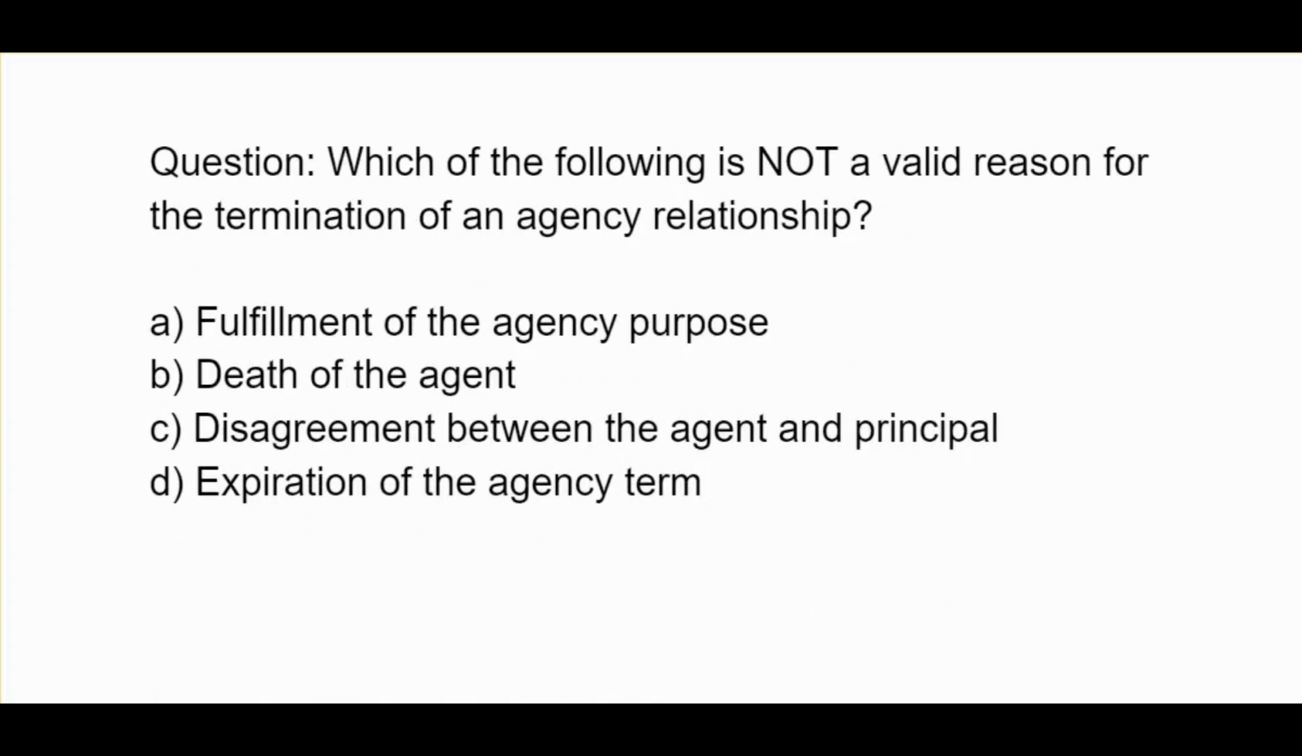Which of the following is not a valid reason for the termination of an agency relationship? A, fulfillment of the agency purpose. B, death of the agent. C, disagreement between the agent and principal. D, expiration of the agency term.